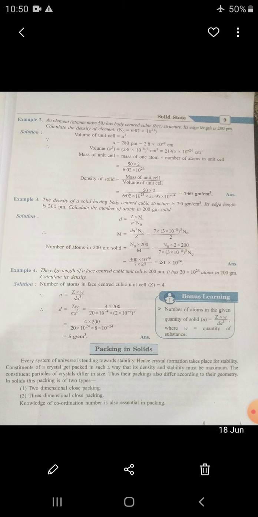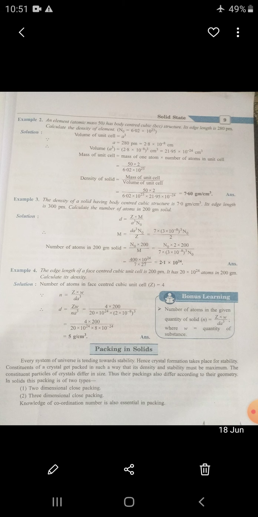On the basis of bonding force we have classified solids as ionic, molecular, covalent and metallic. Ionic solids have ionic constituents, molecular solids have molecular constituents, covalent solids have atoms as constituents, and metallic solids have metallic atoms. Examples: ionic solid sodium chloride, molecular solid iodine, covalent solid diamond, metallic solid sodium.